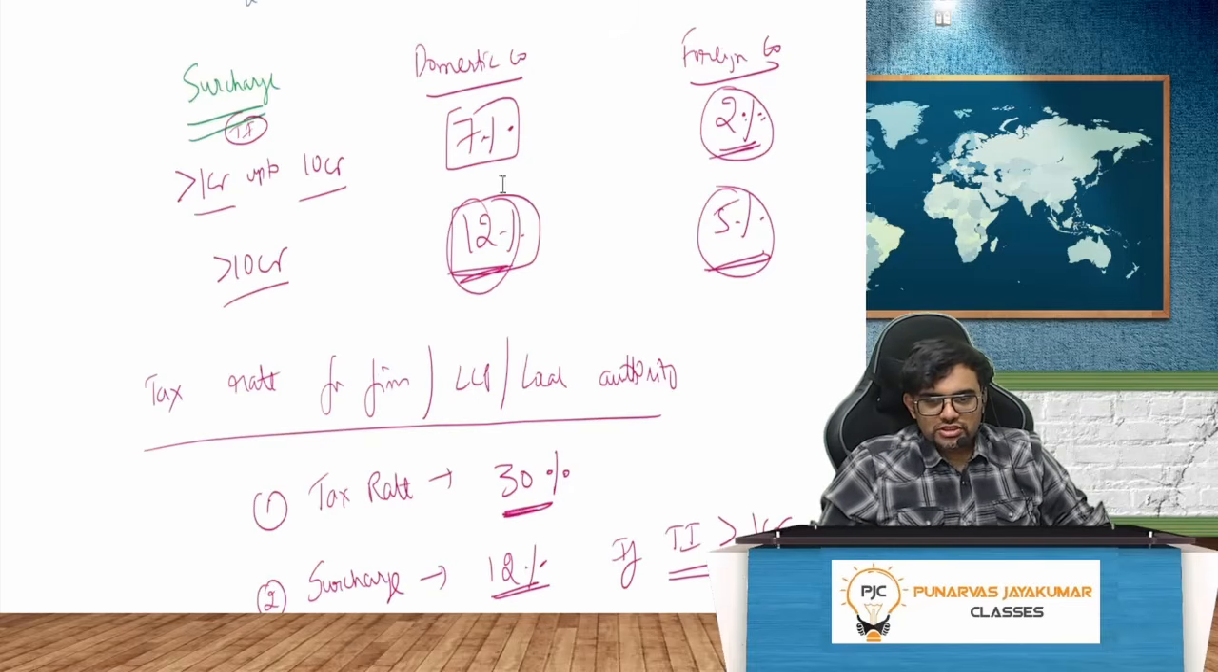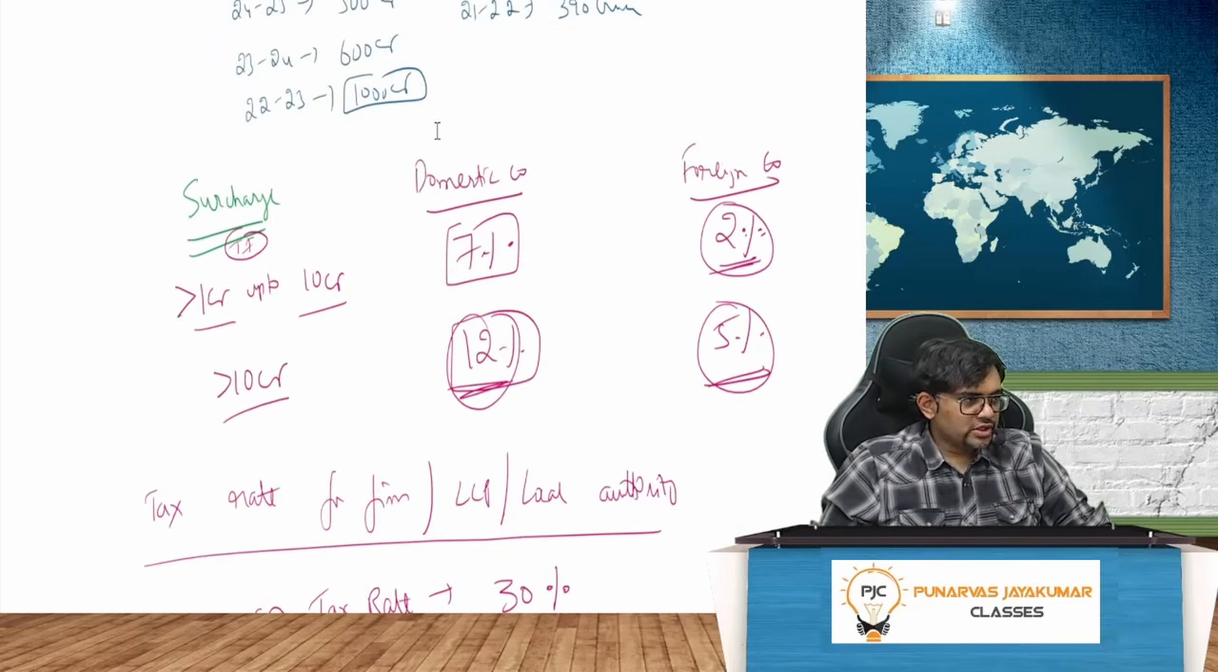So surcharge depends on the total income. Up to 1 crore, no surcharge. 1 crore to 10 crore, domestic company 7%, foreign company 2%. More than 10 crore, domestic company 12%, foreign company 5%.